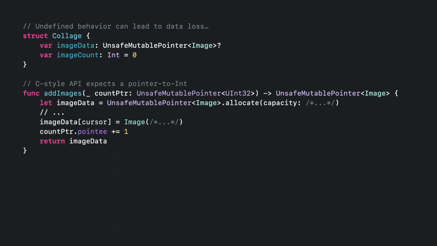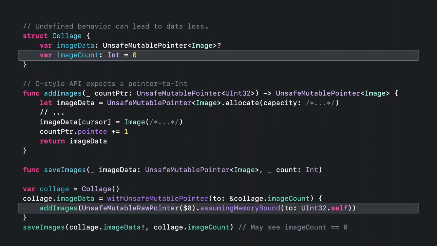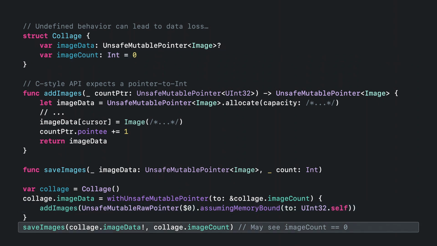We also have a function, addImages, that writes image data into memory and increases an image count. When we call addImages, we want it to update the image count in our collage struct. But there's a mismatch between our struct's image count type, int, and the function argument's pointer to uint32. The safe thing to do would be to create a new count variable of the correct type and use Swift's integer conversions. Instead, this complex line of code creates a pointer directly into our struct. Later, the code needs to read the image count again to pass it to save images. The problem is at runtime, this count could be 0, meaning that the program has silently lost all the images.